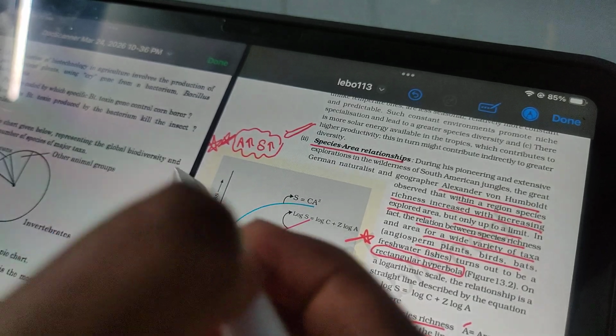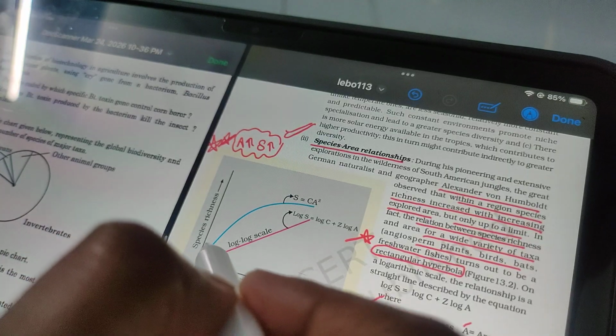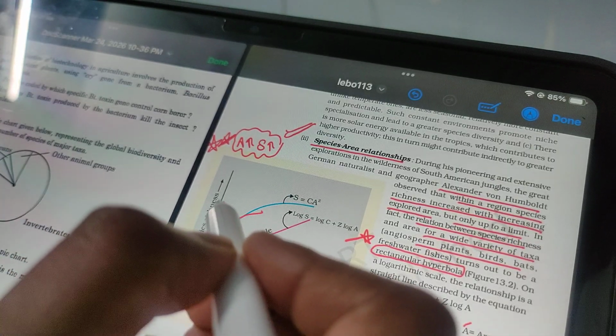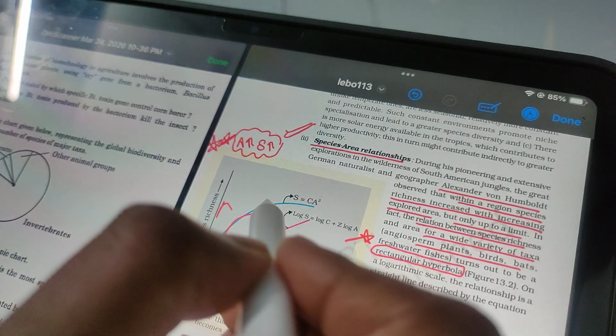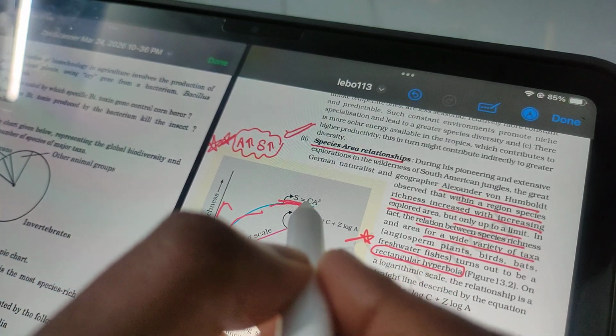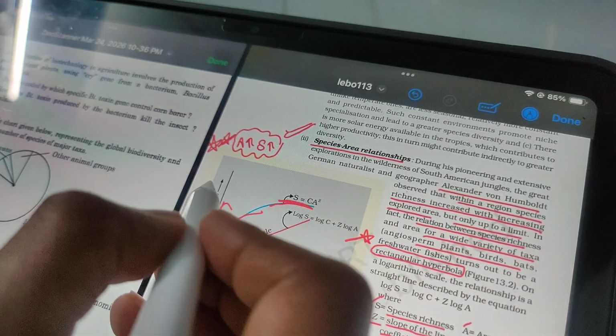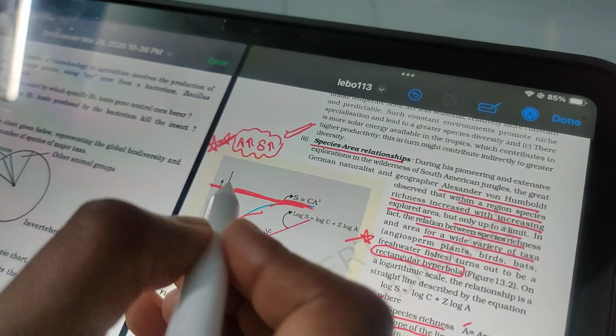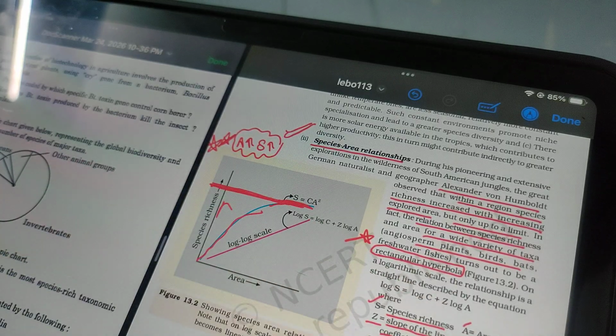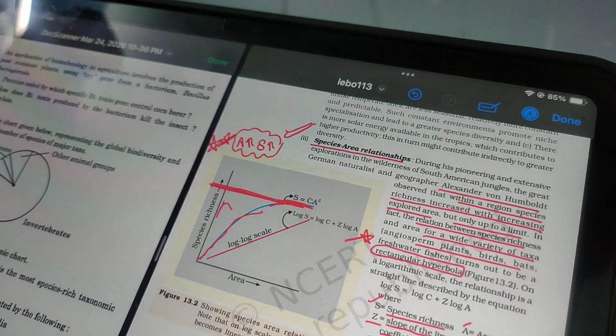We can also observe with increasing area species richness is also increasing, but however with increasing area they reach a limit. So this point is representing the limit, that after that if we keep increasing the area species richness will not increase, the saturation point comes, the limit comes.